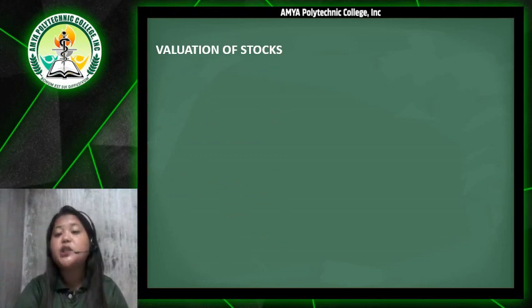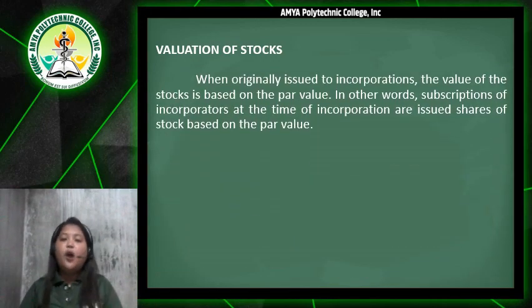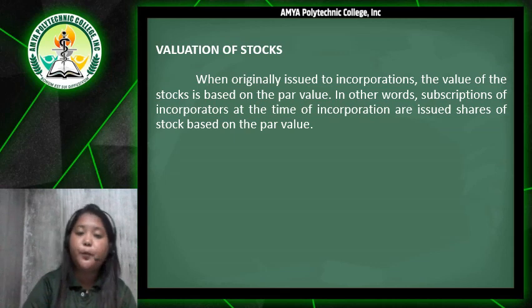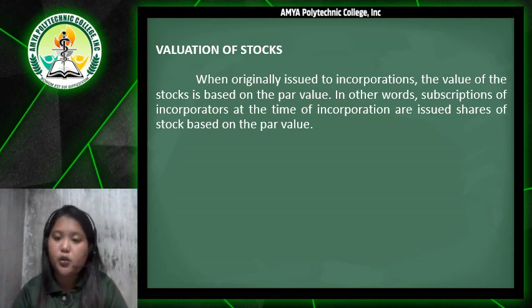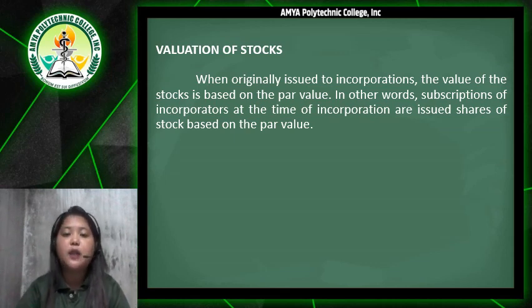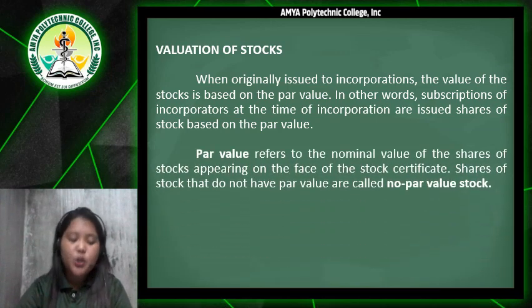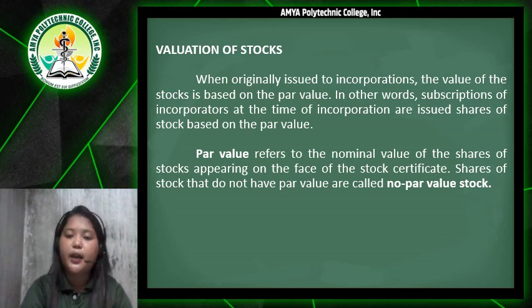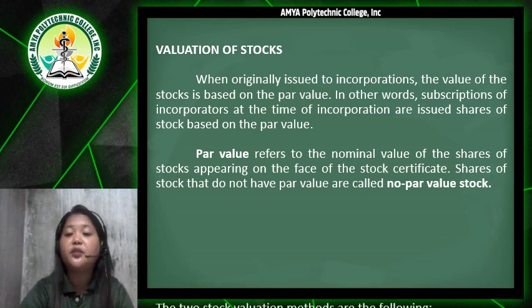Now, valuation of stocks. When originally issued to incorporators, the value of the stock is based on its par value. In other words, subscriptions of incorporators at the time of incorporation are issued shares of stock based on the par value. Par value refers to the nominal value of the shares of stock appearing on the face of the stock certificate. Shares of stock that do not have par value are called no par value stock.